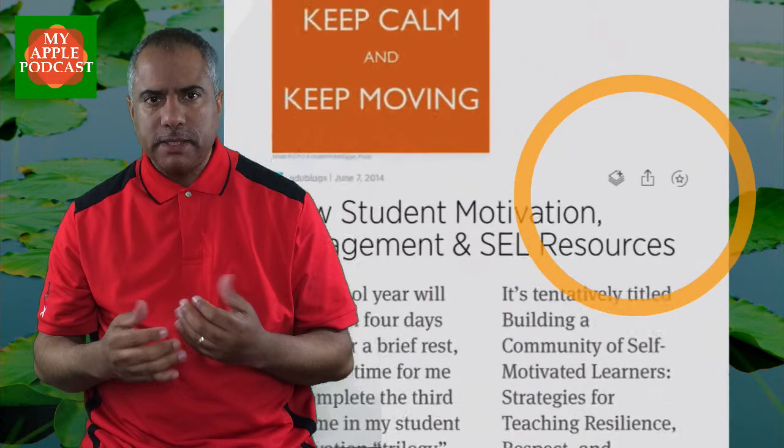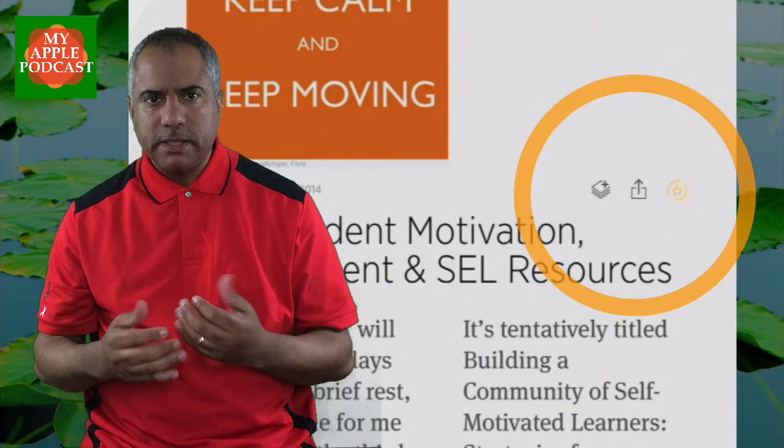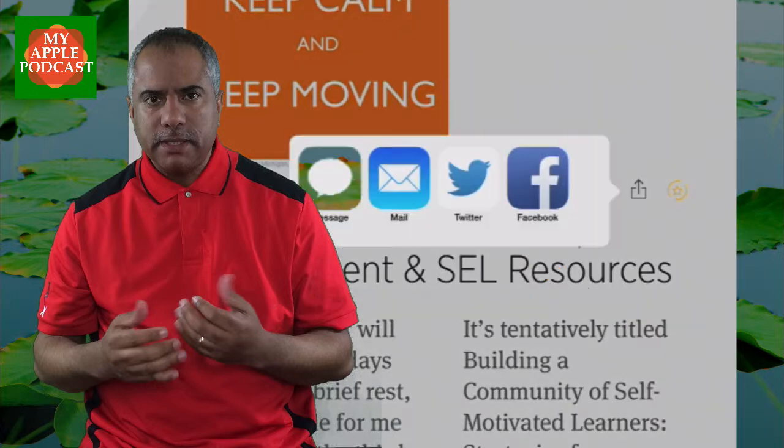Now you look at the article and you see you have three options. You can favorite an article by just selecting the star. And you can share an article by just selecting the share icon. And you can also add an article to your collections. And this is my favorite part.